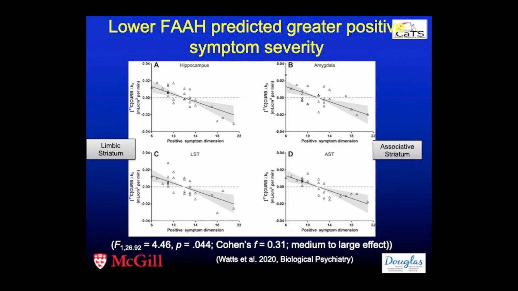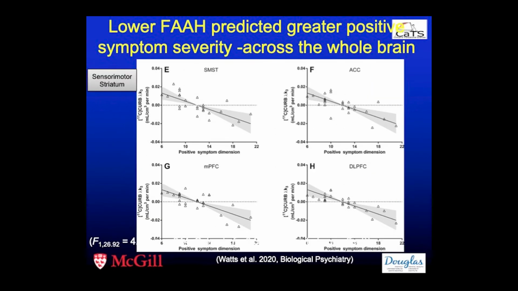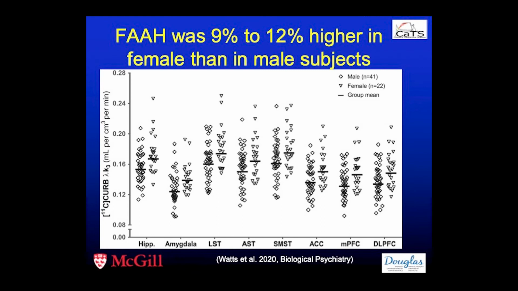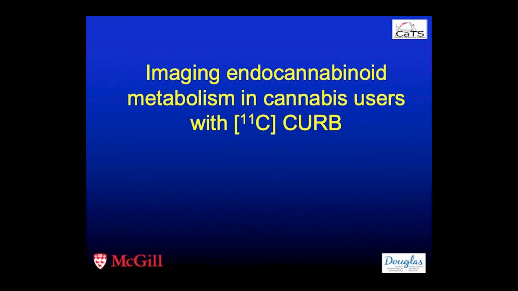What was interesting is that consistently across the whole brain, lower FAAH levels predicted greater positive psychotic symptoms. As you can see, higher psychotic symptoms were associated with lower curve binding, with a significant effect size of medium to large, and this is consistent across the whole brain. We also observed that FAAH was 9 to 12% higher in females as compared to males. However, this has to be taken into consideration, as most of the patients that we scanned were males as compared to females.